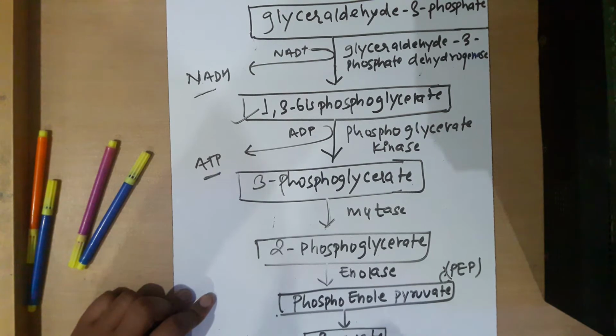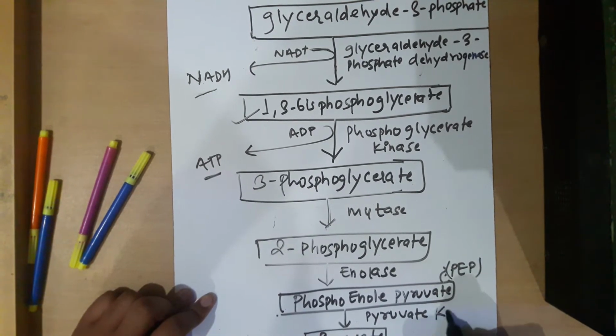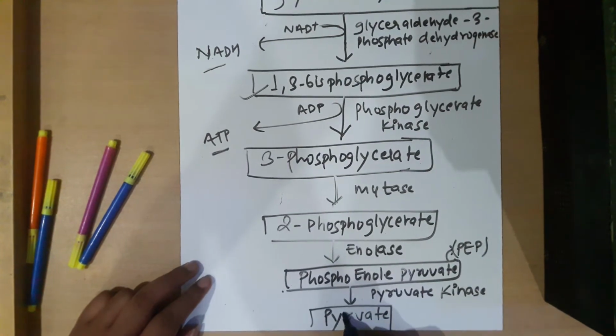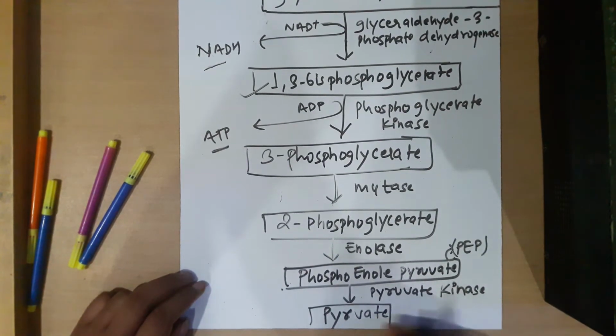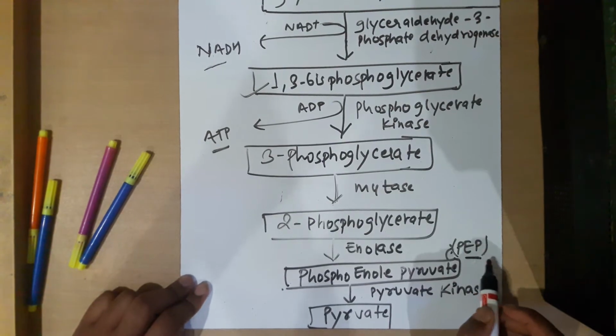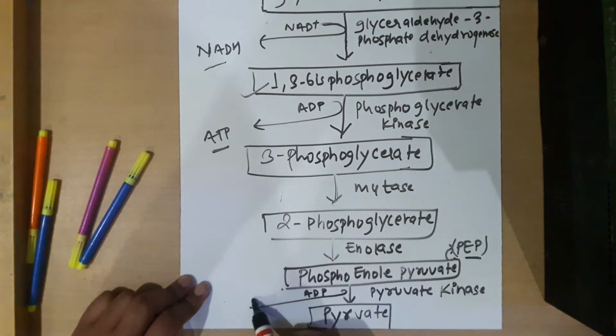And what is the enzyme? The enzyme is pyruvate kinase. With the help of pyruvate kinase, phosphoenol pyruvate is converted into pyruvate. Sorry about the earlier mistake. Here too, phosphoenol pyruvate, PEP, is a high energy compound, and it also undergoes substrate level phosphorylation to generate ATP.